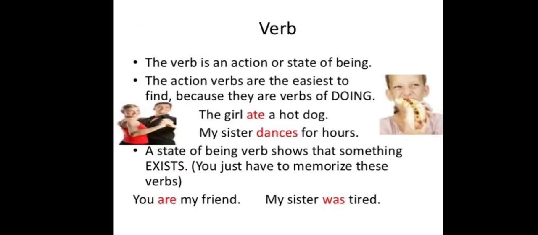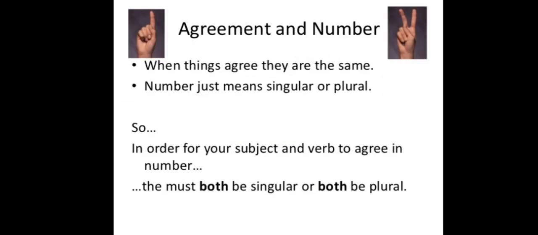Now the verb. As the definition says, the verb is an action or state of being. Action verbs are the easiest to find because they are the verbs of doing. For example, the girl ate a hot dog. Ate is an action. My sister dances for us. Dances is an action. A state of being verb shows that something exists. You just have to memorize these verbs. For example, you are my friend, my sister was tired.